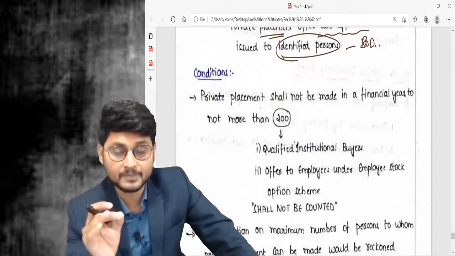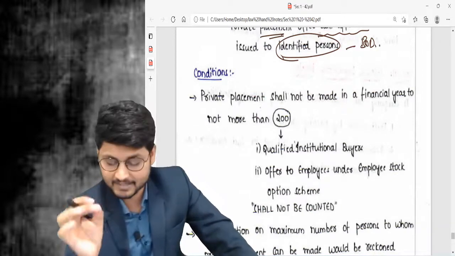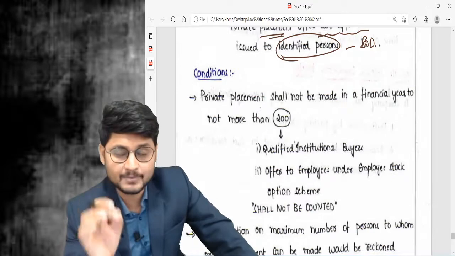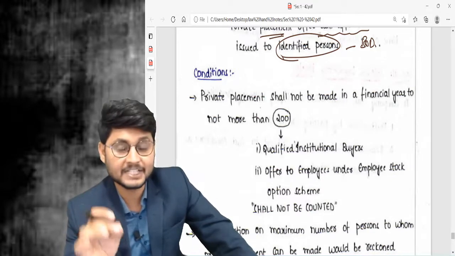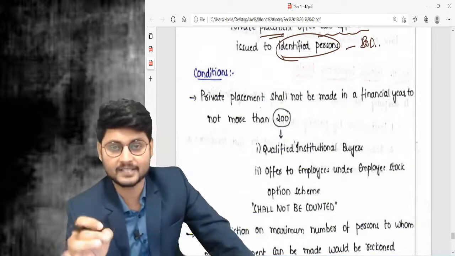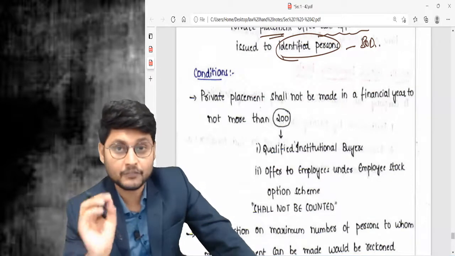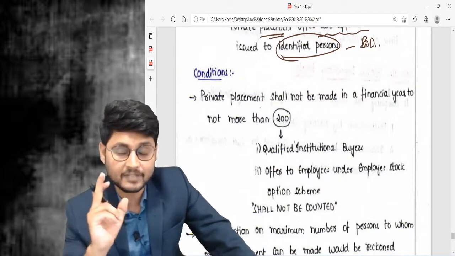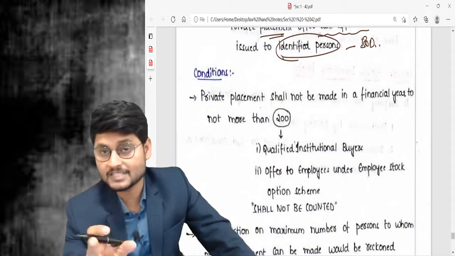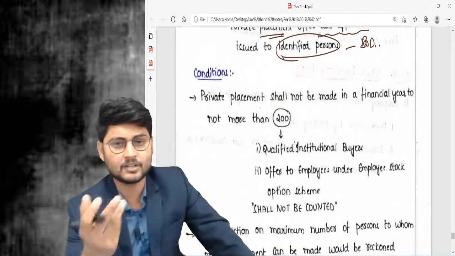The identified persons must not exceed 200 in a financial year. So the maximum number of identified persons for the purpose of section 42 is only 200. Then only you can call it private placement. If the number is more than 200, it will be called a public offer only. Once it is a public offer, the remaining provisions of prospectus, the advertisement and all, are applicable.